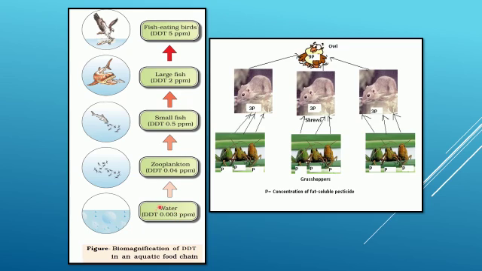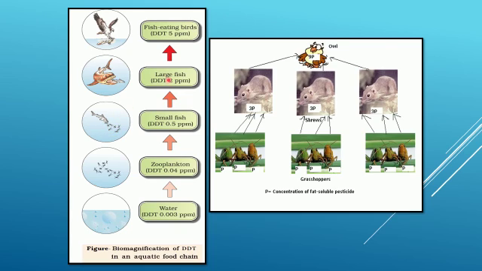If such an amount of DDT is present, we have zooplanktons in the water. In the body of a zooplankton, there may be 0.04 ppm. These zooplanktons are eaten by small fishes. Each zooplankton has 0.04 ppm, and if a small fish eats at least 145 zooplanktons, obviously the particles will increase in the body of the small fish.